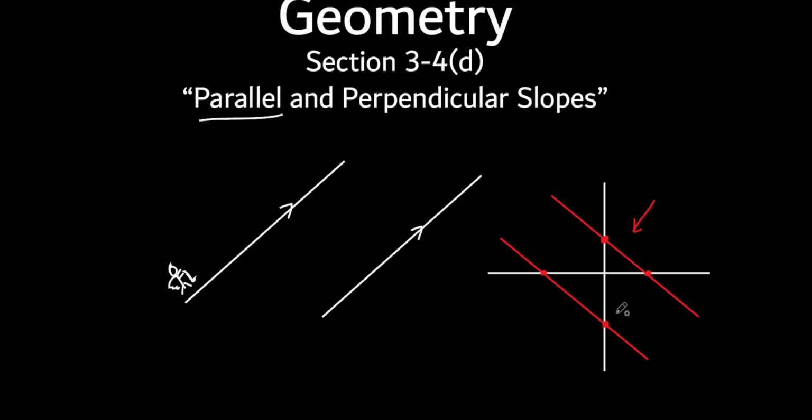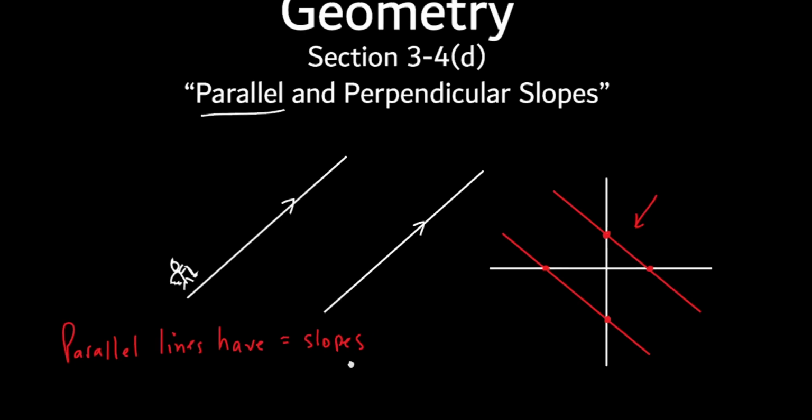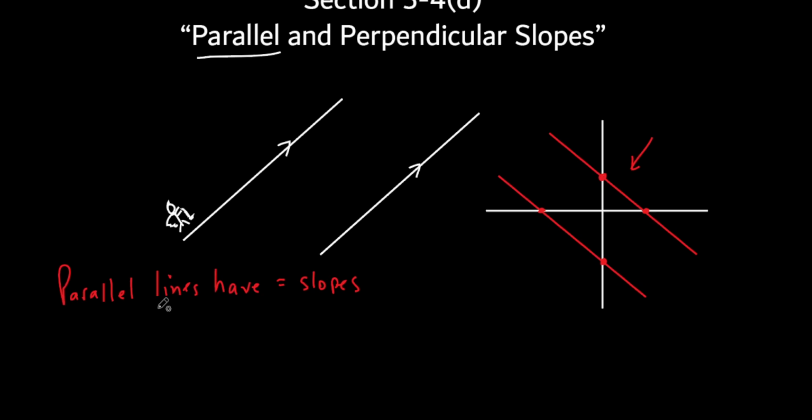Everybody got it? So when you have parallel lines, I'll keep this in red, I guess. When I have parallel lines, they have equal or the same slopes. I'm going to write it like this. Watch. If I got the slope of one line, if they're parallel, the slope of one line is parallel to the slope of another line.